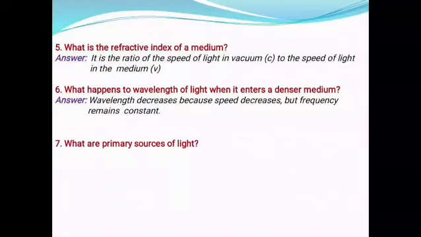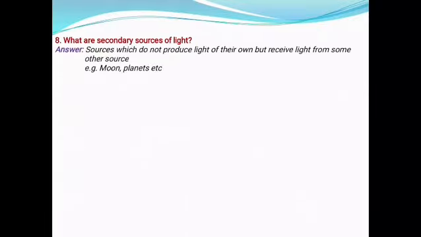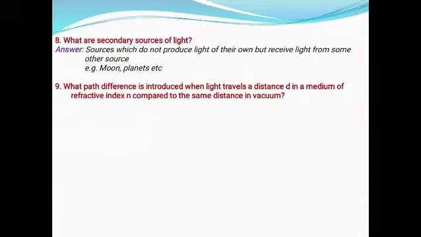What are primary sources of light? Answer, sources that produce their own light. For example, sun, stars, flame, bulb, tube light. What are secondary sources of light? Answer, sources which do not produce light of their own but receive light from some other source. For example, moon, planets, etc.